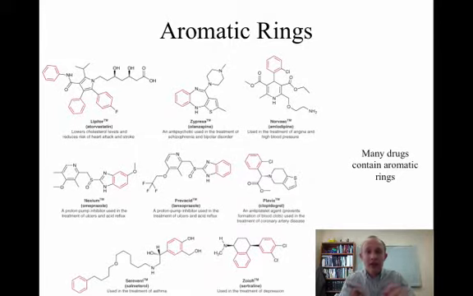Before we talk about that, it's very important to appreciate the fact that aromatic rings are found throughout nature, and they're also found throughout lots of different drugs. Lipitor is one of the best-selling drugs ever. It has 3 aromatic rings. Nexium and Prevacid have also sold a lot. Plavix, Zoloft, if you've heard of Zyprexa, any of these drugs, notice how the aromatic ring or the benzene ring is shown in red in all these different drugs. It's very common in drugs. So we need to understand its properties to understand why perhaps it's so common in drugs.